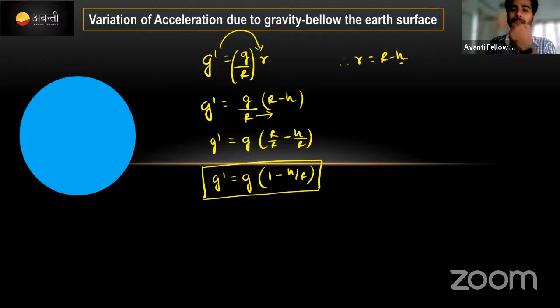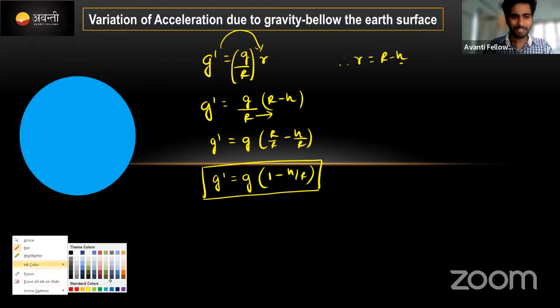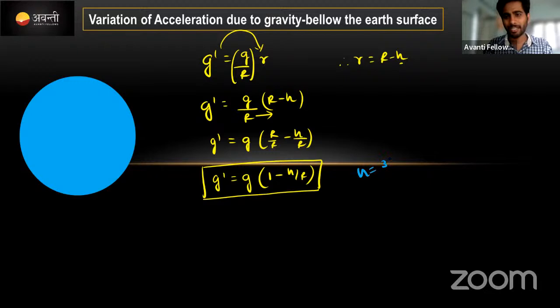Okay, क्या होता है g dash value if you go inside the earth, उसको कैलकुलेट करना है. देखो, मान लो again I will take the same values. h value I will take 3200 kilometer. r value पता है, r value will be 6400 kilometer. Why I am taking this one? It is very easy to calculate. कंफ्यूज करने के लिए नहीं, टाइम नहीं है इसलिए.